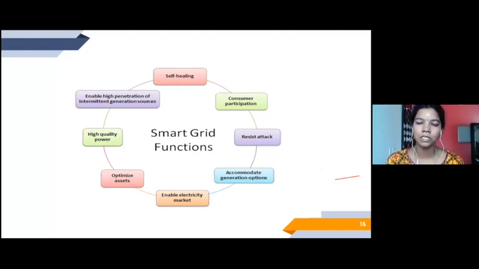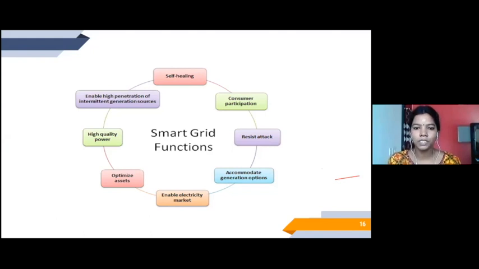Consumer participation. All the consumers should get aware about the smart grids, and they really play a very important role in the smart grid. Resist the attack. Before an attack occurs, it should have the ability to understand. Self-healing is something where the problem occurs and then the smart grid heals by itself. Resist the attack is something where before the attack itself, the smart grid is able to react. This is what we call proactive, right? So resisting an attack can be compared to being proactive.